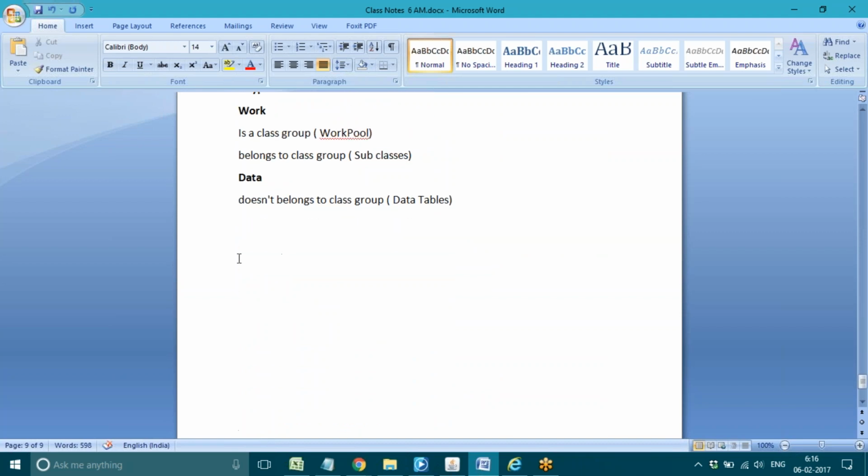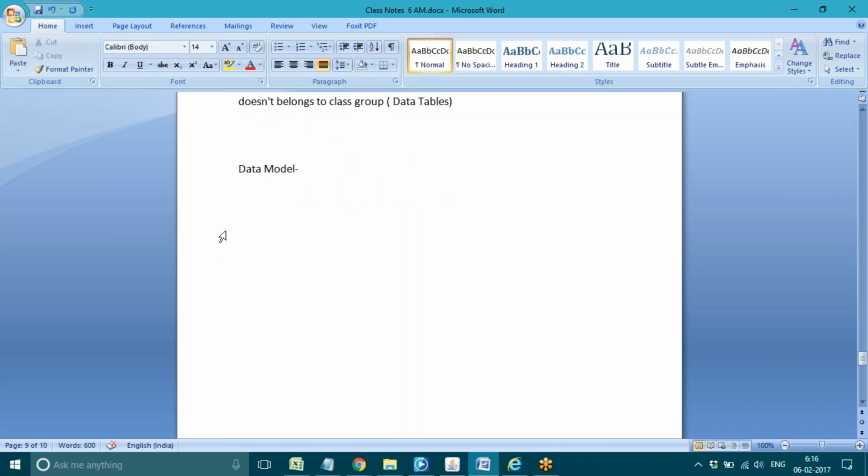We'll start with the data model rule type first of all. Some basic introduction to data model and user interface I'll discuss, and some examples also I'll do. Okay, so first of all, data model is one rule type in Pega, and the data model option is also available in the Designer Studio.